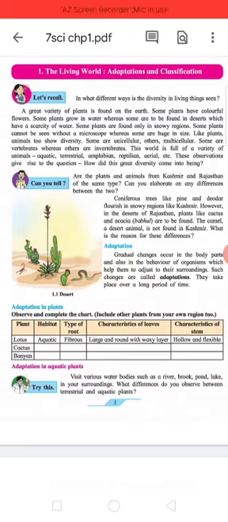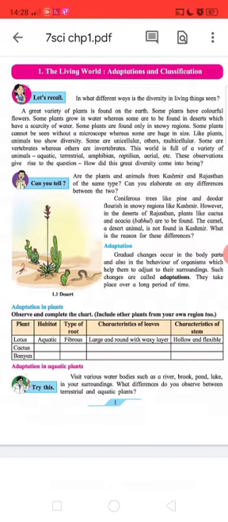Like plants, animals too show diversity. Some are unicellular, others multicellular. Some are vertebrates, whereas others are invertebrates. The world is full of a variety of animals: aquatic, terrestrial, amphibian, reptilian, aerial, etc. These observations give rise to the question: how did this great diversity come into being?